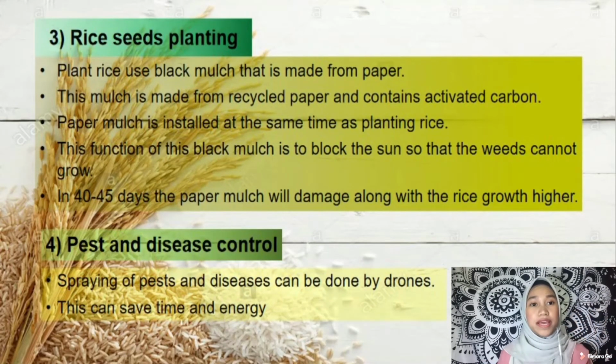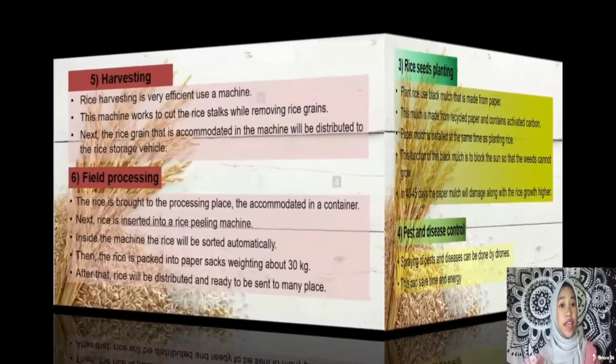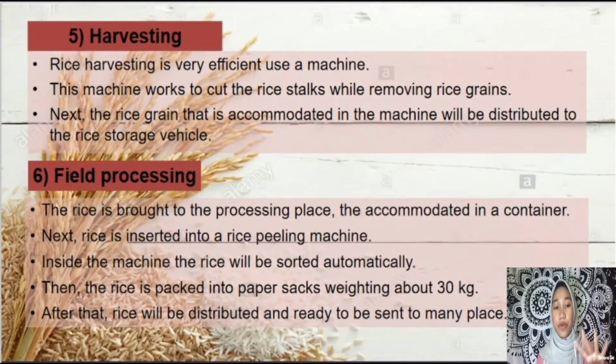Number 4, pest and disease control. Spraying of pesticides and disease control can be done by drones. This can save time and energy. Next, we move to number 5, which is harvesting. Rice harvesting is very efficient with the use of machines. This machine works to cut the rice stalk while removing rice grains.